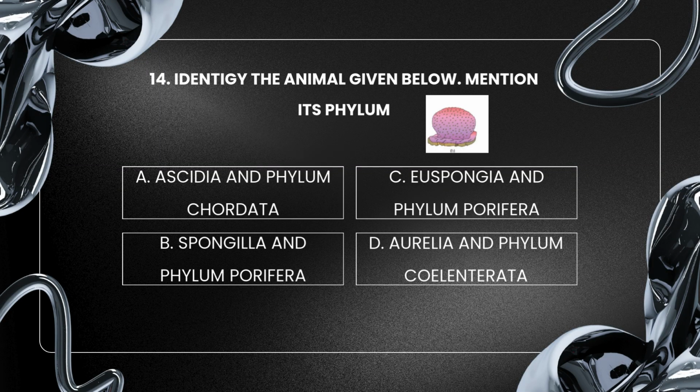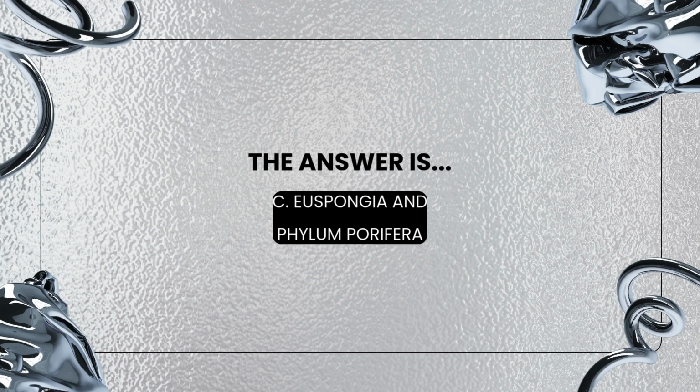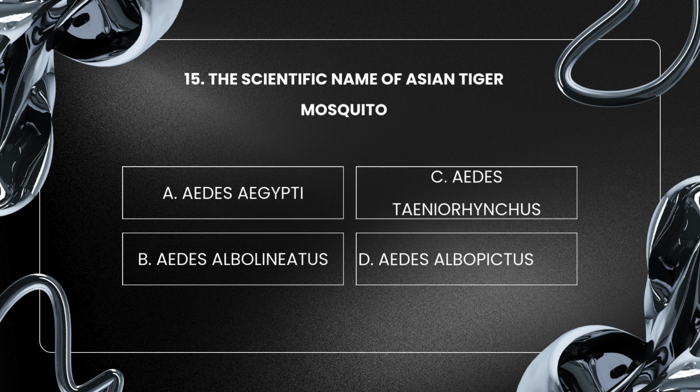Question 14. Identify the animal given below. Mention its phylum. A. Ascidia and phylum Chordata, B. Aurelia and phylum Coelenterata, C. Euspongia and phylum Porifera, D. Spongilla and phylum Porifera. The answer is C. Euspongia and phylum Porifera.